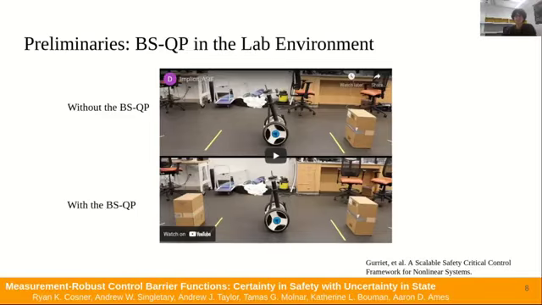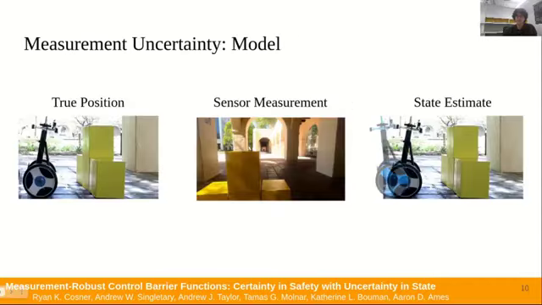This works well in a lab setting, and our goal is to extend it to other scenarios and incorporate other sensing modalities. For example, we would like to bring the Segway platform outside and introduce cameras to use as a state estimator. Here, we show our model for how this can introduce error into the system.